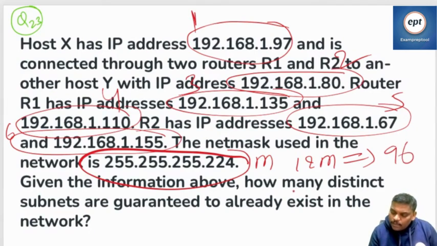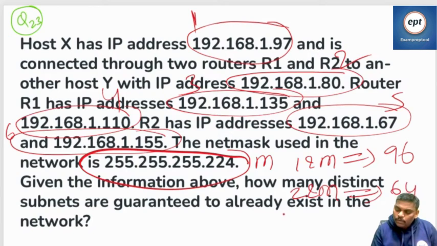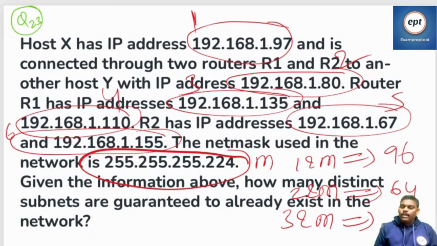Next one. What about 2 and mask? 80 and 224, 64. 3 and mask. 135, 224. 224 contains 111, 135 contains 128.